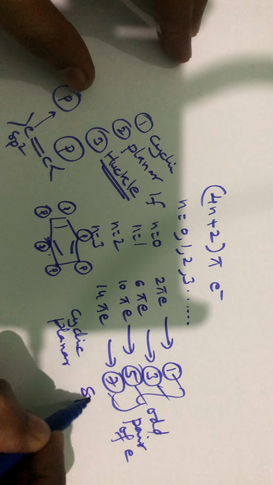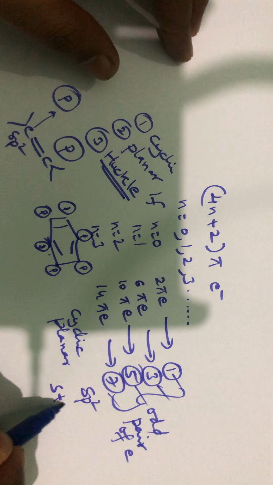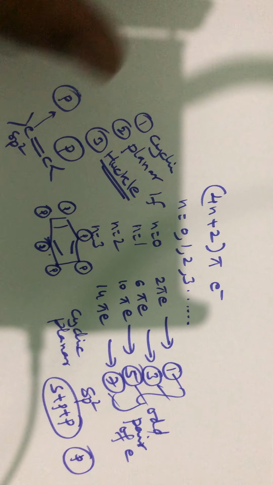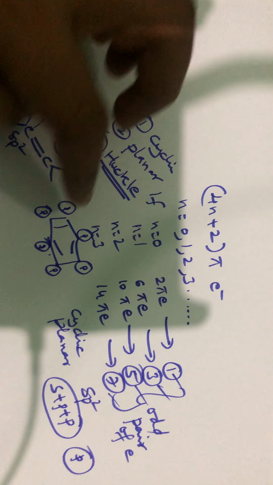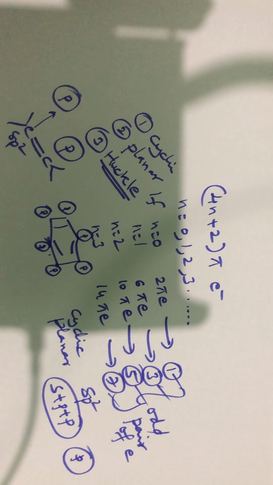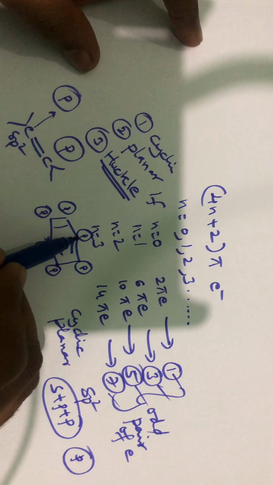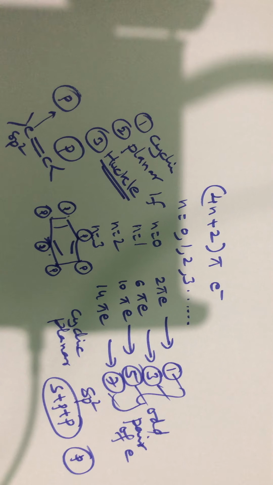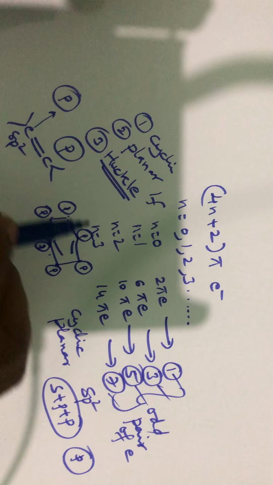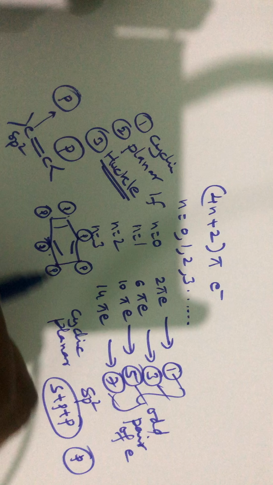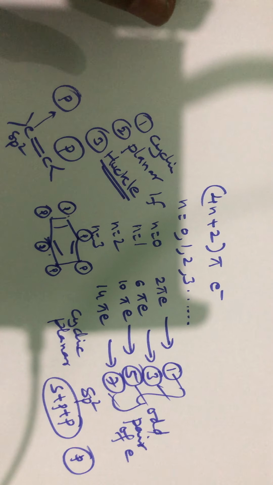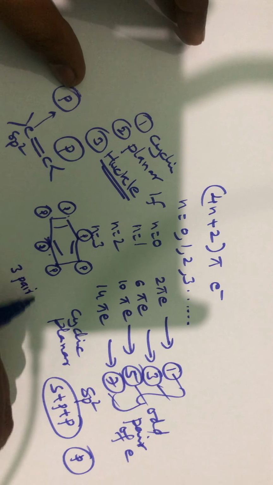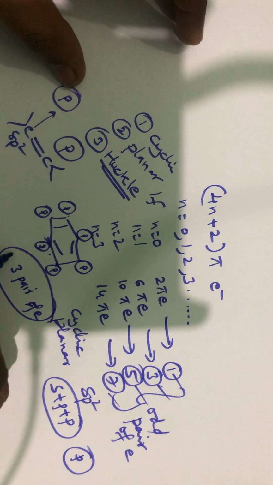Because sp2 hybridization means 1 s and 2 p orbitals combine, so another p orbital will remain unhybridized. So if the carbon is sp2 hybridized, each carbon has 1 unhybridized p orbital. Since there is 1 unhybridized p orbital, delocalization is possible. So benzene is cyclic, it is planar, delocalization is possible, and it follows Huckel's rule because it contains 3 pairs of electrons, that is, 3 pairs of pi electrons.